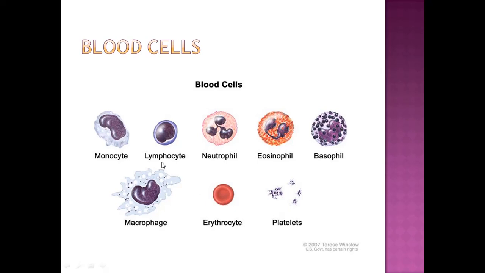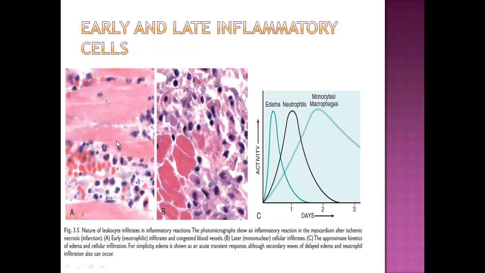Here are blood cells. We can have an idea. Neutrophil with trilobed nucleus predominates in acute inflammation, while lymphocyte, monocytes, and macrophages predominate in chronic inflammation, and eosinophil is particular for parasitic infection and allergies. Here, H&E stain of tissue shows bilobed and trilobed neutrophils in the tissue, while here mononuclear cells predominate in the tissue. So this picture is example of acute inflammation, and B picture is example of chronic inflammation.